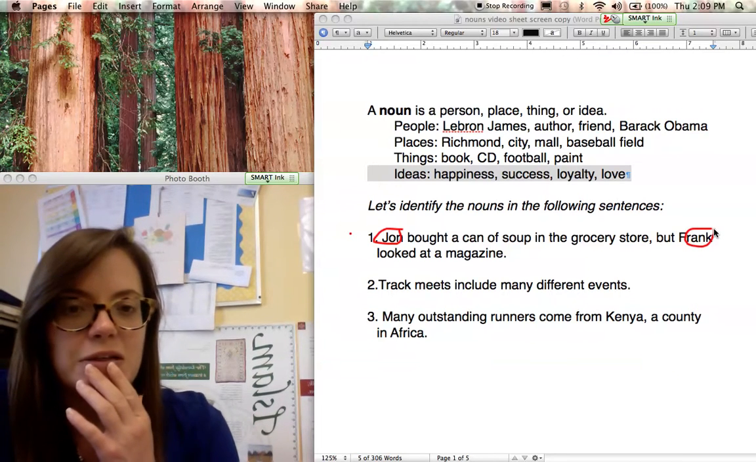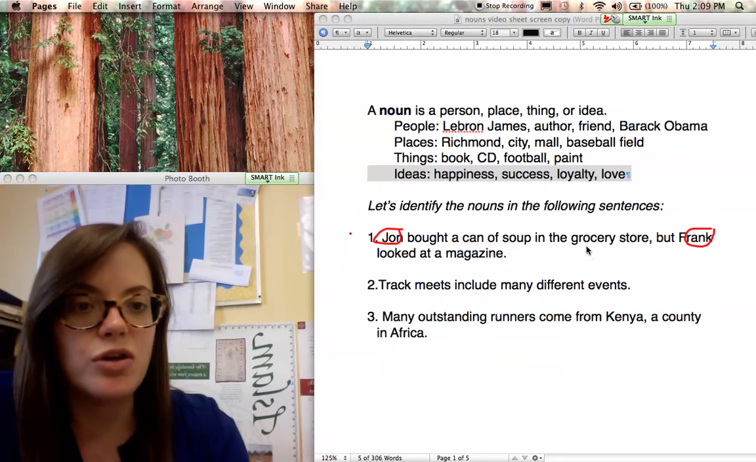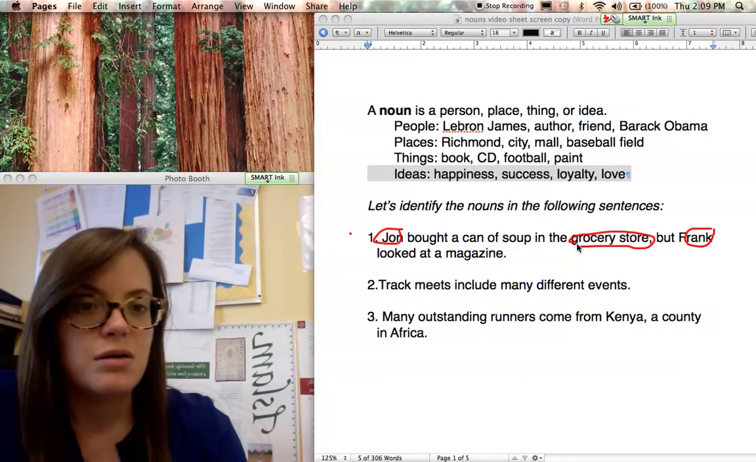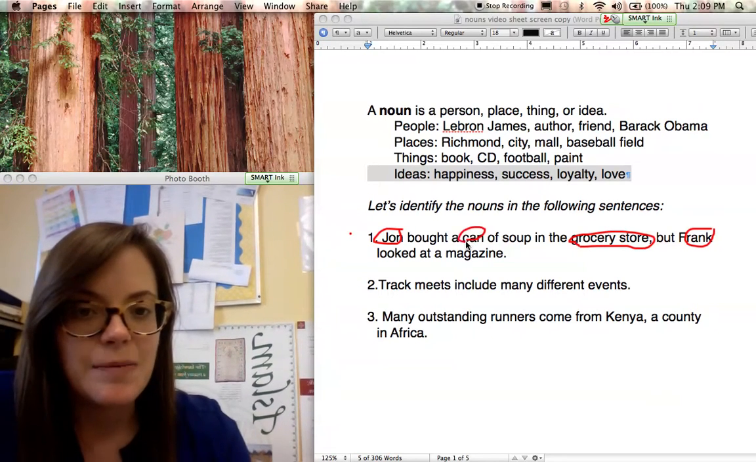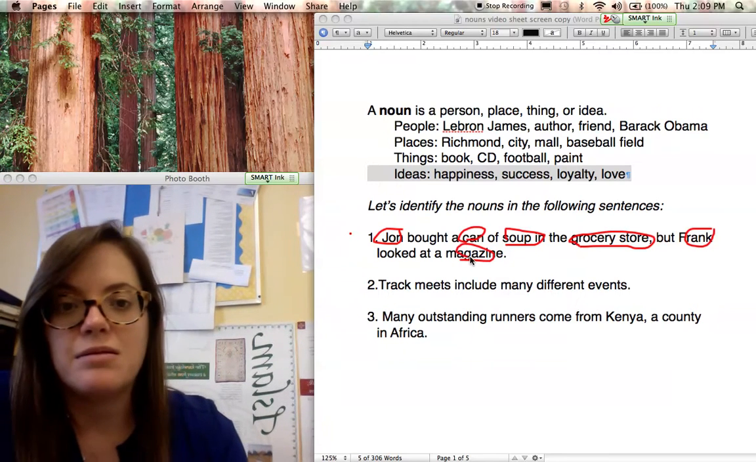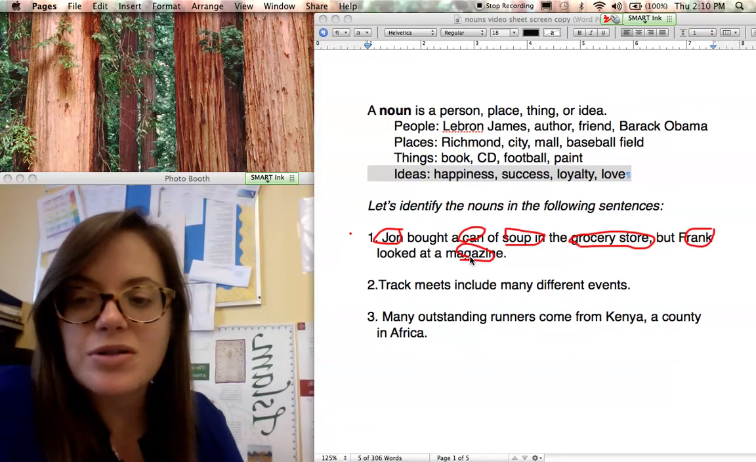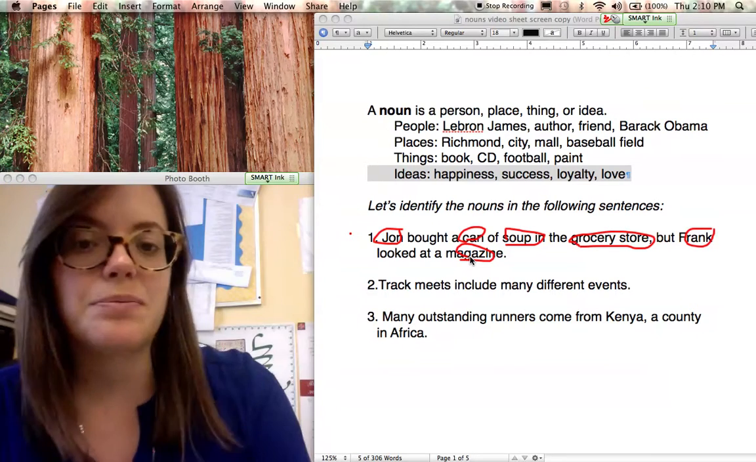All right, I don't really see, let's see, places. I do have the grocery store. All right, so that's a place we could go to. Let's see, and then I have some things. I have a can. All right, it's got soup in it. And I have a magazine. All right, so make sure you have all those nouns circled on your paper. All right, now let's look at my next one.